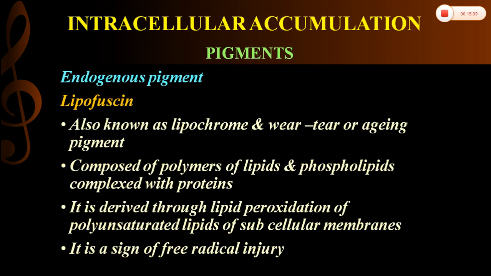Next are endogenous pigments. First I'll talk about lipofuscin. Other names of lipofuscin are lipochrome, wear and tear pigment and aging pigment. It is composed of polymers of lipids and phospholipids complexed with proteins. It is derived through lipid peroxidation of polyunsaturated lipids of subcellular membranes, and its presence indicates a sign of free radical injury.